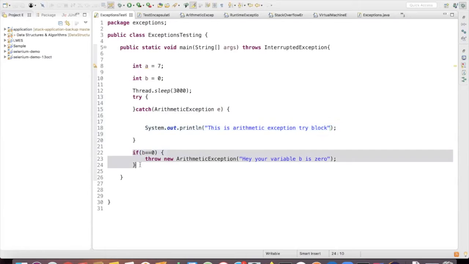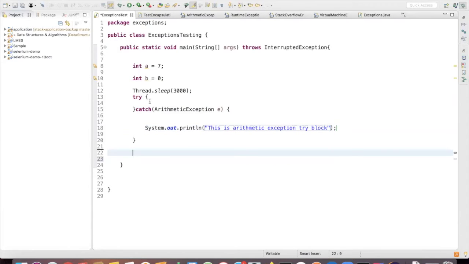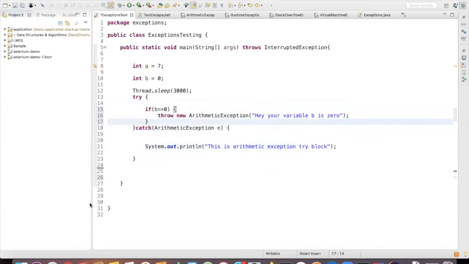I just cut this thing and paste it here. So what we are trying to do here is, if b is equal to 0, then we are throwing the exception, but we are catching the exception immediately here. Okay? So let's see what is happening here.